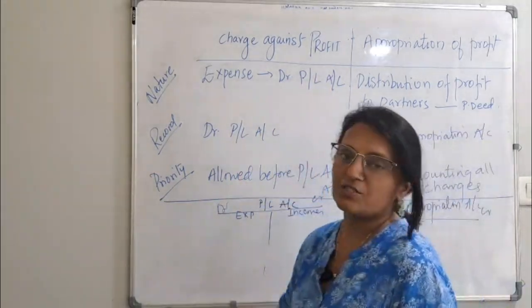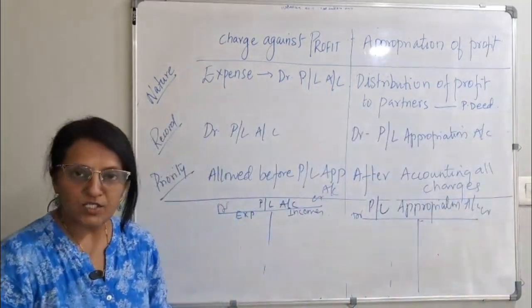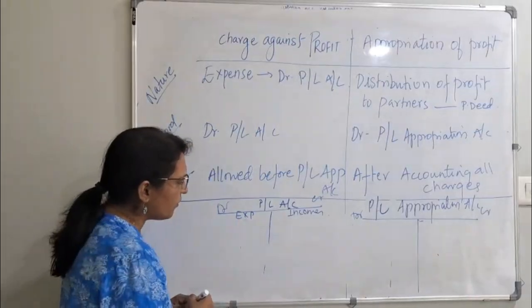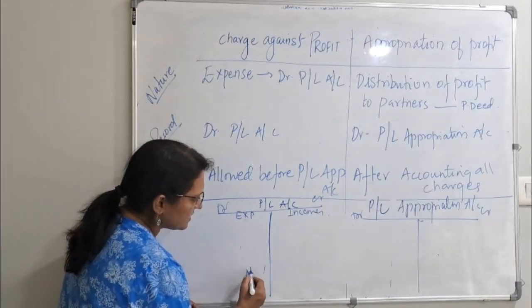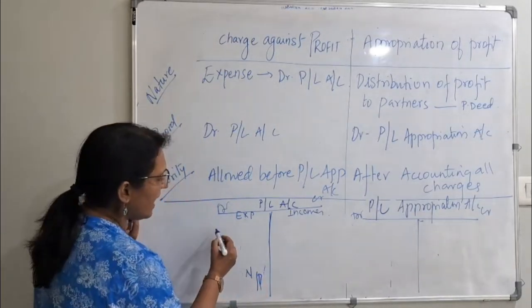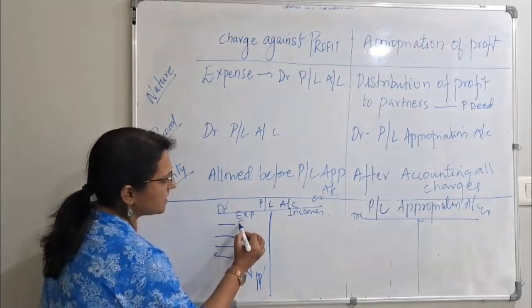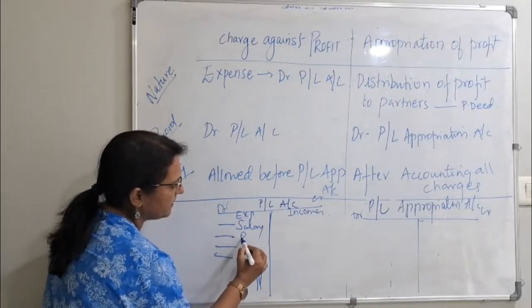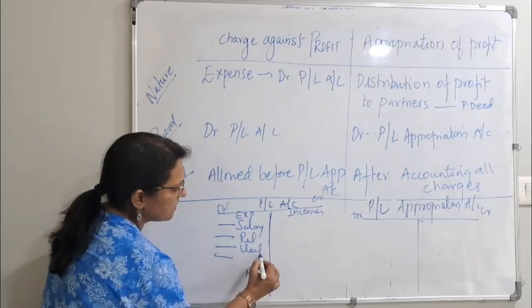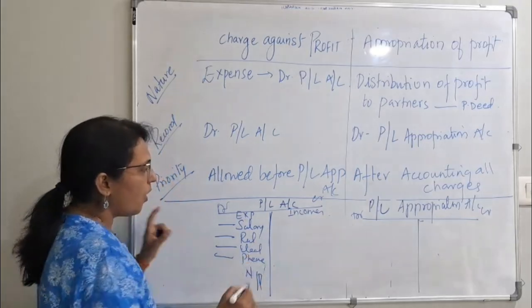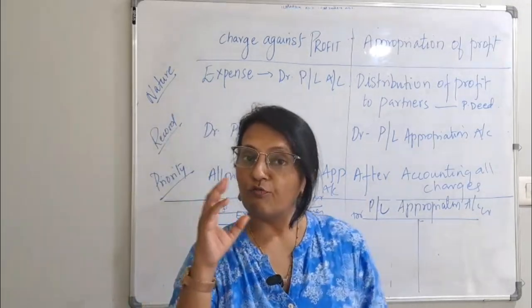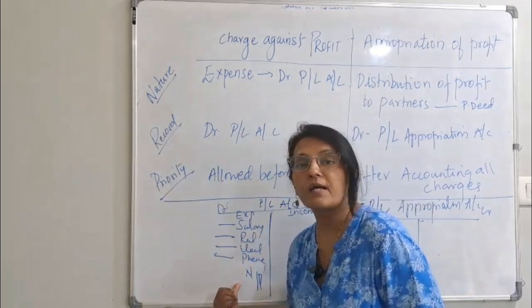Now coming to charge against profit. Before arriving at this net profit, we have written all the expenses: salary, rent, electricity, phone bill, right? All this is expenses, and you first deduct the expenses, then only you arrive at the net profit.